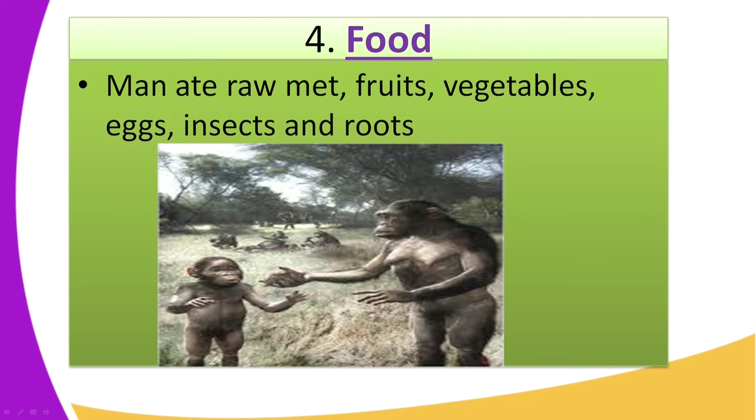Another feature that characterizes this Old Stone Age period is that man ate raw meat. He also ate fruits that were not cooked. He could eat vegetables, eggs, insects and roots, all raw, because there was no invention of fire. Fire was invented in the Middle Stone Age period that we are going to see in the next lesson.